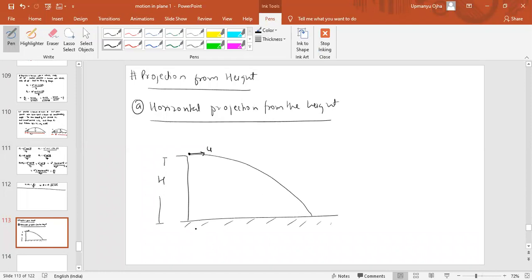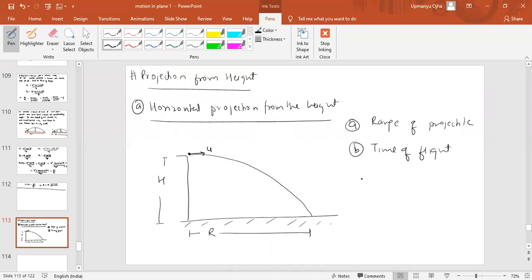When it reaches the ground, we find the range, and then the time taken. So two things we can find here: first, the range of the projectile, and second, the time of the flight.